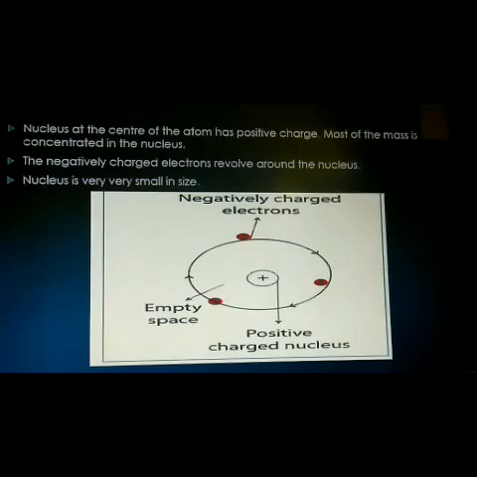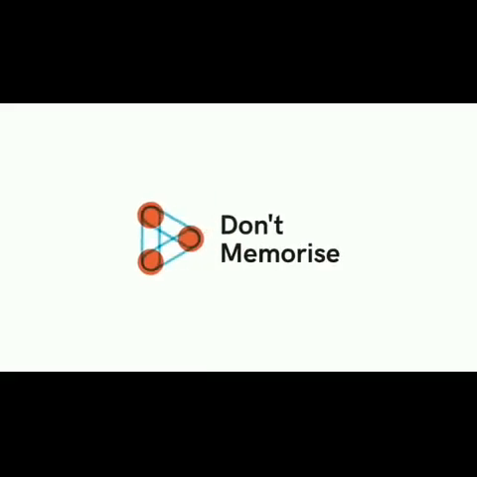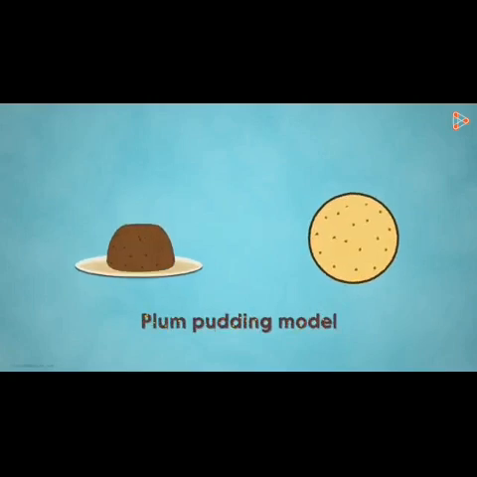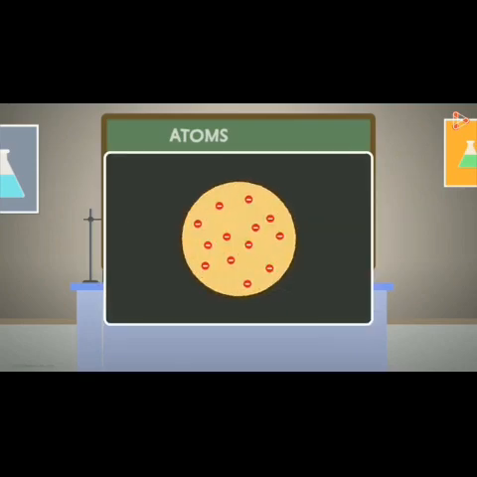Now we shall see a video based upon this theory. The plum pudding model of an atom was one of the most widely accepted models all over the world for understanding the structure of the atom. However, several experiments performed by scientists to study the atomic structure showed astonishingly different results. They were contradicting the plum pudding model. This led many scientists all over the globe to reconsider the structure of an atom and study it again.